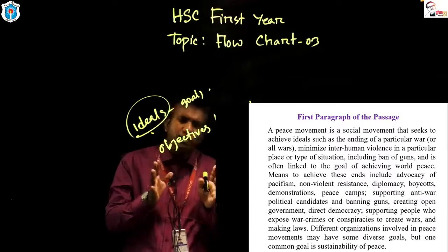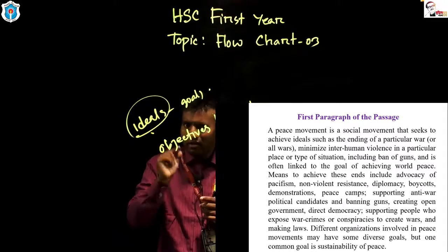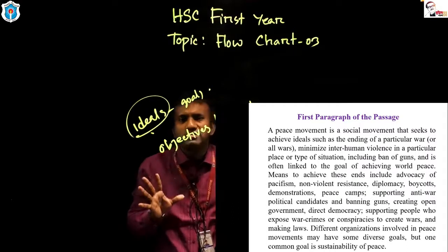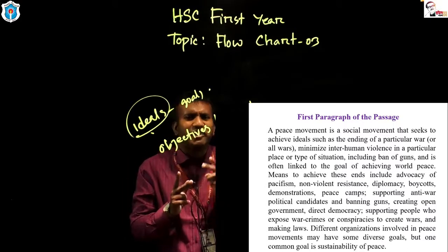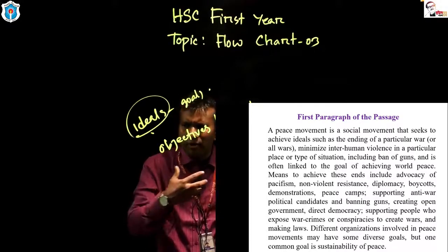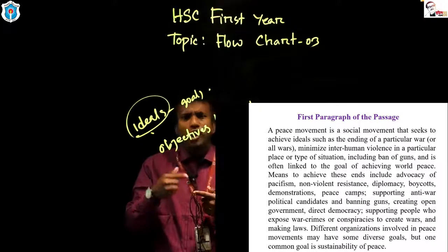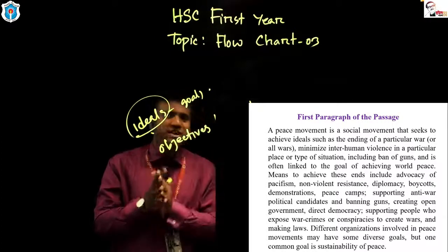Up to this part, we have got two targets of peace movement. One is end of a particular war or all wars. Second one is to minimize interhuman violence. Let us talk about the later phrases. Including ban of guns. Ban of guns is also a target of peace movement.